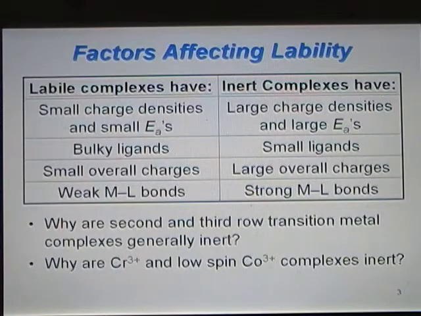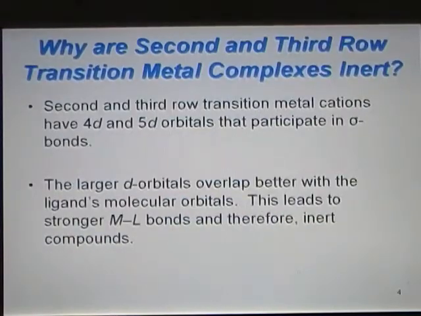First, it has been observed that second and third row transition metal complexes are generally inert. Why is that? Second, why are Cr3+ and low-spin Co3+ complexes inert? So let's answer the first question. Why are second and third row transition metal complexes inert?